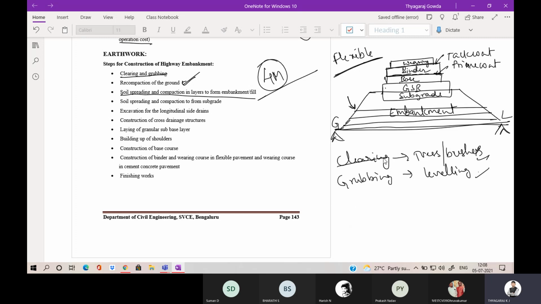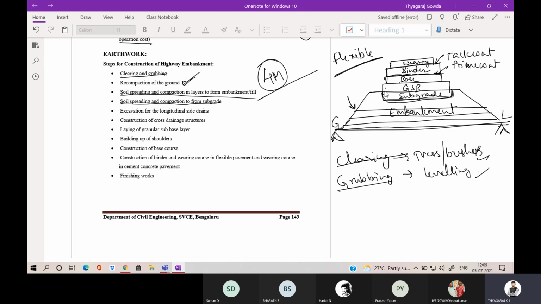So initially clearing and grubbing you are going to do. Then recompaction of the existing ground. Then you are going to bring the soil from the borrow area, place it, spread it, and compact it to form the embankment. Then spreading of soil and compaction for subgrade. So inside the embankment only you are going to place the subgrade soil and compact it.